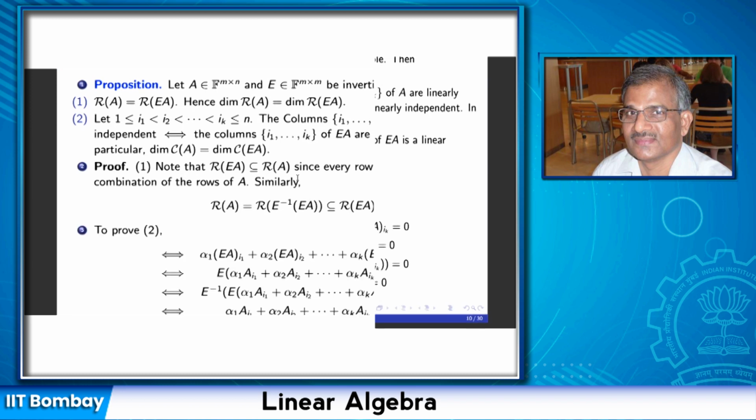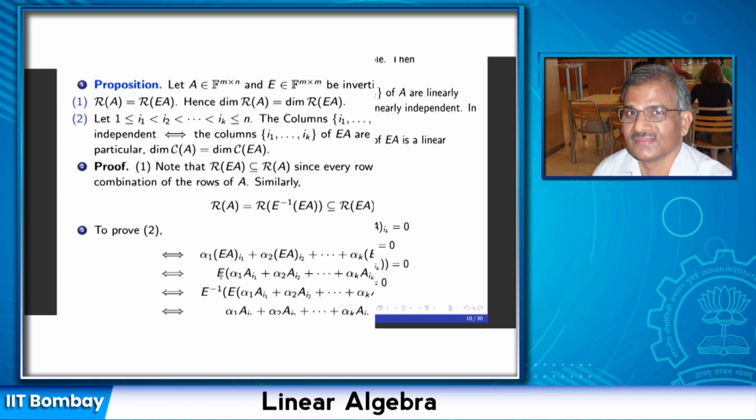Okay, now let's prove that if the i1, i2, ik columns of A are linearly independent, then the same columns of EA are also linearly independent, and vice versa. Look at the i1 column of EA, the i2 column of EA, and the ik column of EA, and suppose a linear combination of them is equal to 0. Now this equation is true if and only if the second equation, where I push alpha 1, alpha 2, alpha k inside, E times alpha 1 A i1 plus alpha 2 A i2 plus alpha k A ik equals 0.